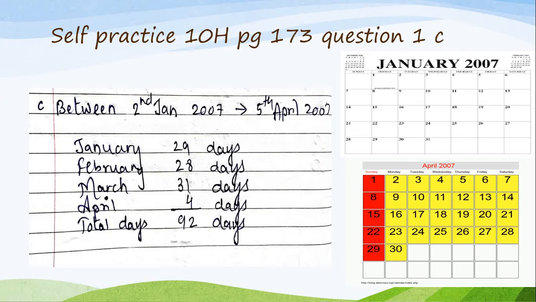So January 29 days, if you see in the calendar also, January you will have 29 days and then February 28 days, because 2007 is again not a leap year. March is 31 days. April 4 days. So total days add up to 92 days. So children, I think now it must be very clear, counting the number of dates between the two given dates. Whenever they mention between, you don't have to take any date. Not 2nd January or 5th April.